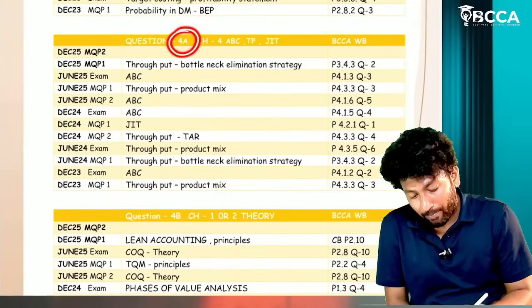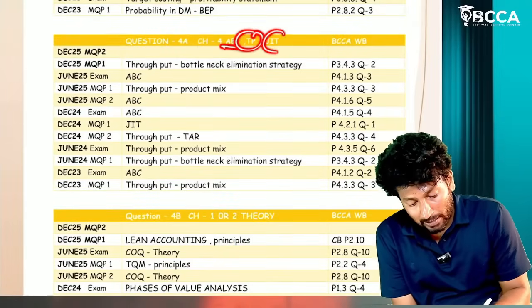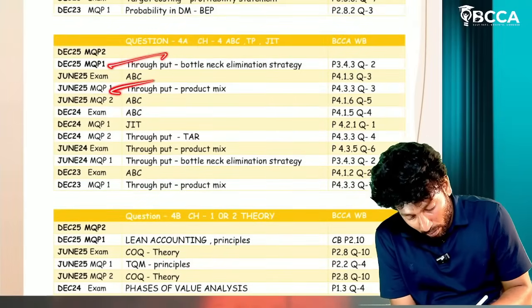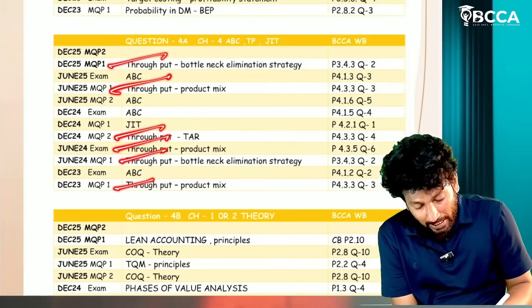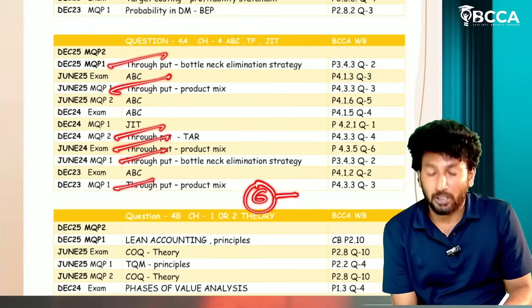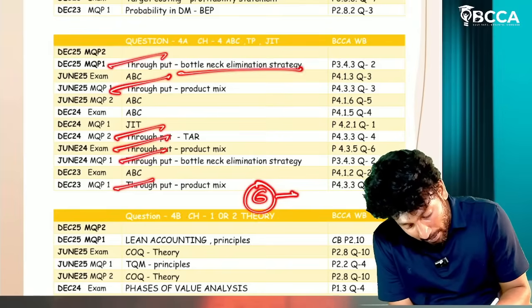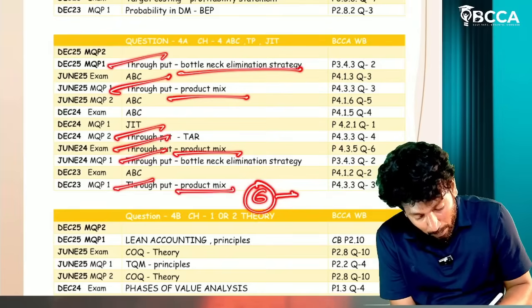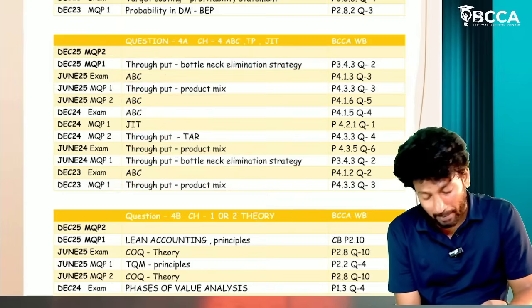Now question number 4A: ABC, throughput, just in time. Throughput question, 1, 2, 3, 4, 5, 6 times they have asked throughput question, sir. In throughput itself, bottleneck elimination strategy, product mix, bottleneck elimination. Only these two models are repeatedly being asked.